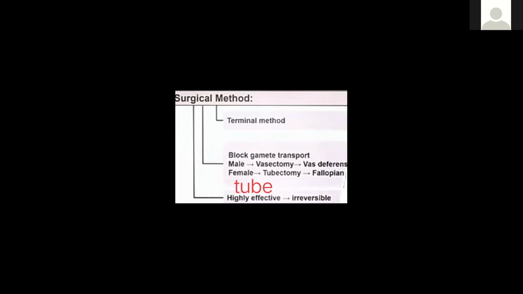That type of method is known as the surgical method.